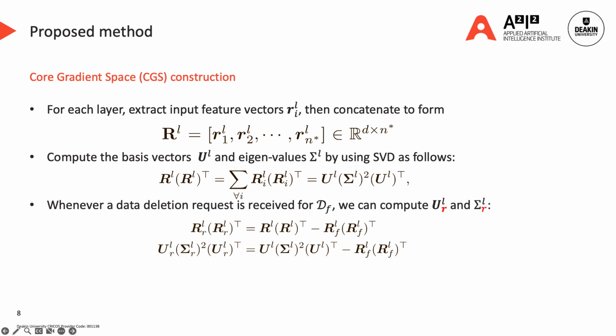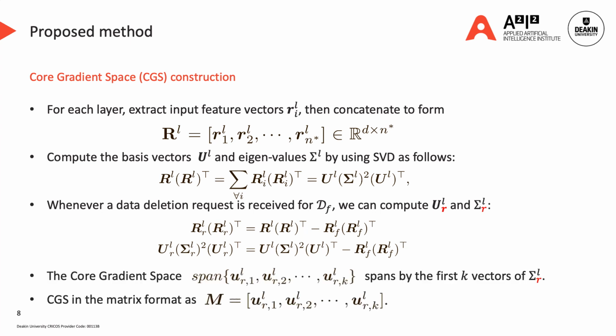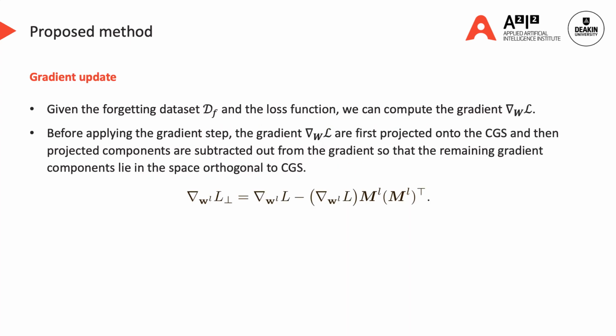Whenever a data deletion request is received, we can compute the basis vectors and eigenvalues for the retaining dataset without accessing the retaining dataset as follows. Finally, the core gradient space is obtained by the first k vectors of the basis vectors of the retaining dataset. Given the forgetting dataset and the loss function, we can compute the gradient. Before applying the gradient step, the gradient is first projected onto the core gradient space, and then the projected components are subtracted out from the gradient so that the remaining gradient components lie in the space orthogonal to the core gradient space. As a result, the gradient updates will minimally affect the information of the retaining dataset contained in the model.